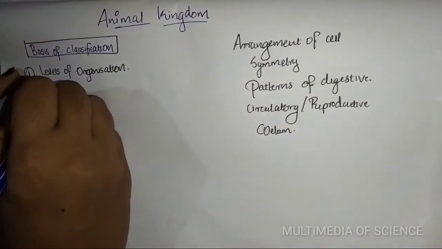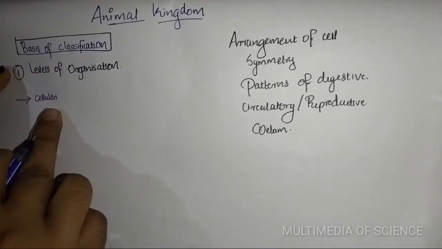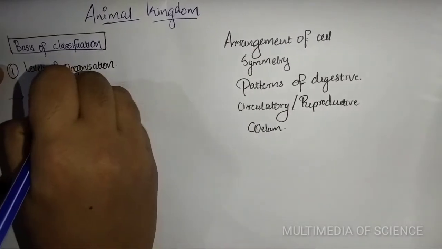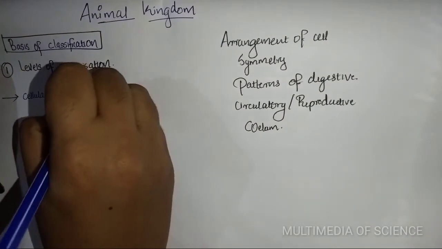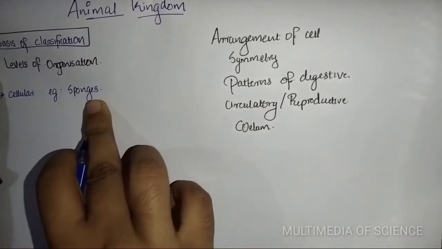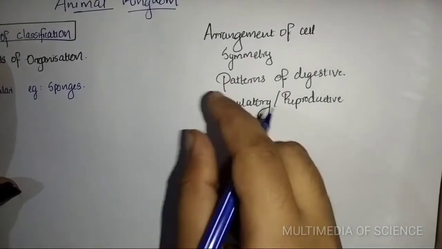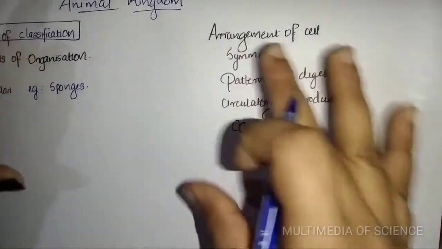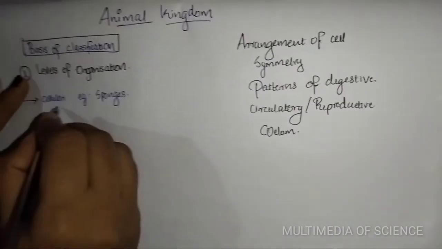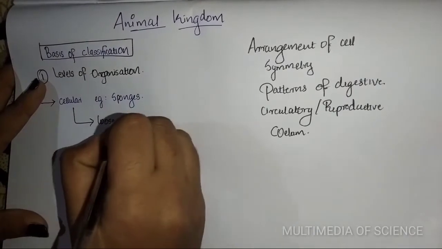This cellular level of organization is shown by sponges. In sponges the cells are arranged as loose cell aggregates. So what you remember about this cellular organization is loose cell aggregates.